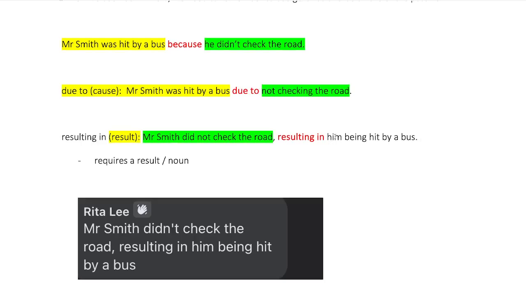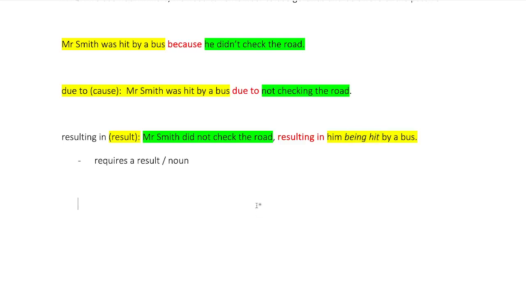So what we've done there is we've introduced the result and we've converted the passive verb into what we call a passive gerund. So this is a passive gerund. That's not an easy thing to do. I think that's probably one of the most complicated things to do in OET writing. It doesn't get much more difficult than that. So it's something that we should bear in mind.